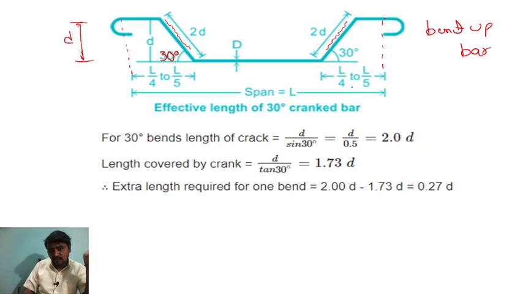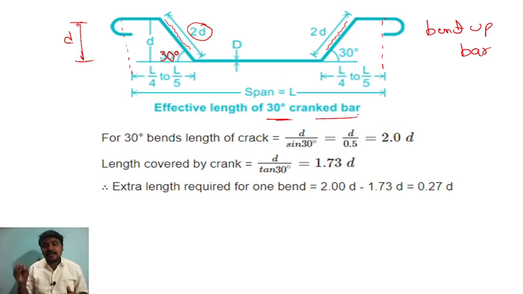This is L by 4 to L by 5. This is 30 degree, and this portion is 2 times the depth. This is the effective depth, or D is the diameter. This total length is the span. For the effective length of the 30 degree cranked bar, I will draw dotted lines here and here. So this is 30 degree and this one is D. This one we have to calculate.